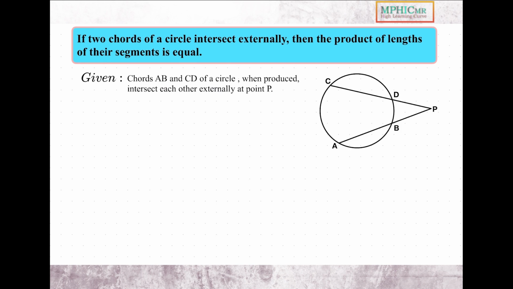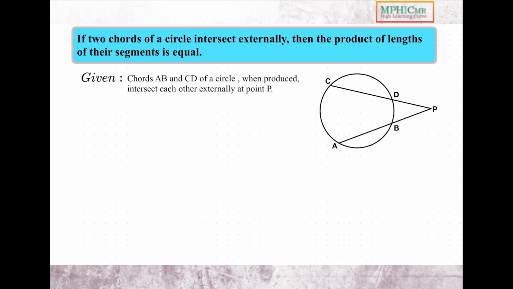Hello everyone. Today we are going to learn about the properties of intersecting chords. So the statement is: if two chords of a circle intersect externally, then the product of lengths of their segments is equal. Now here the given statement is that chords AB and CD of a circle